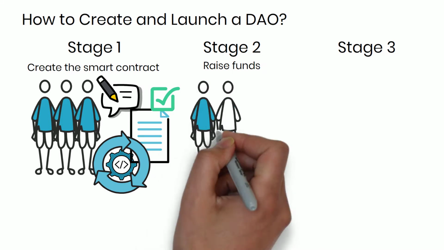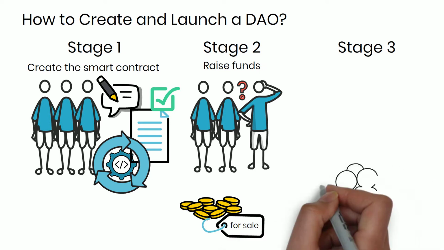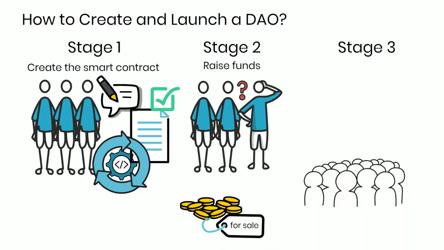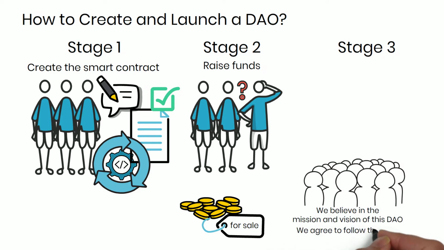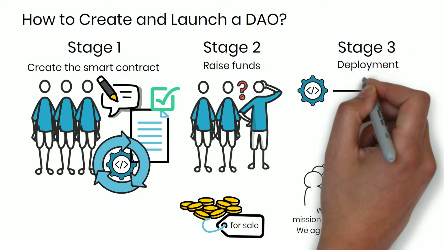Stage 2. Raise funds. The DAO determines a way to get funding, and this is usually done by selling tokens. Members of the public can then purchase the tokens for a certain price if they support the mission and vision of the DAO. Every token is a vote, and members agree to follow the rules when they buy into the DAO.